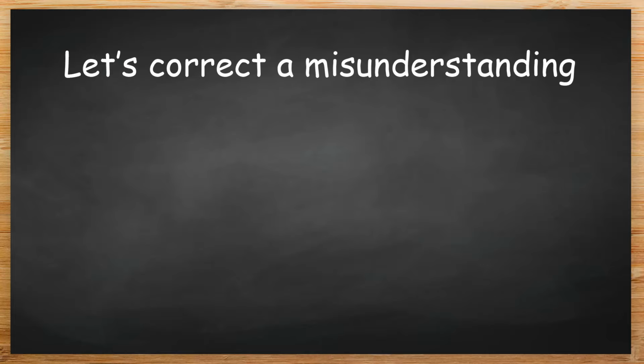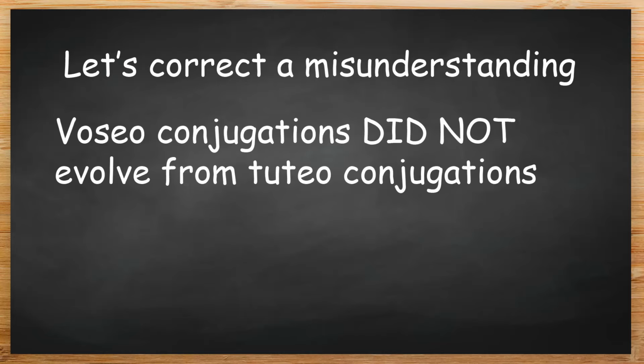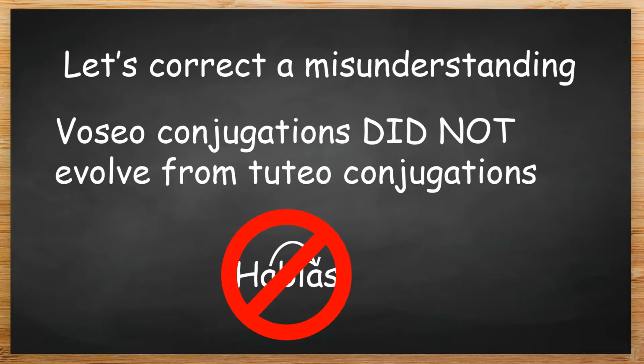At this point, I would like to correct a misunderstanding lots of people have about where Voseo verb conjugations come from. Because most teachers do what I have done here and compare tuteo and Voseo verb forms, it's easy to come away with the idea that Voseo verb conjugations are derived from tuteo verb conjugations, or that historically, Voseo verb forms evolved from tuteo verb forms. The mistaken idea is that Voseo verb forms came into being as Spanish speakers moved the stressed accent from the second to last syllable to the last syllable. This is not true at all.